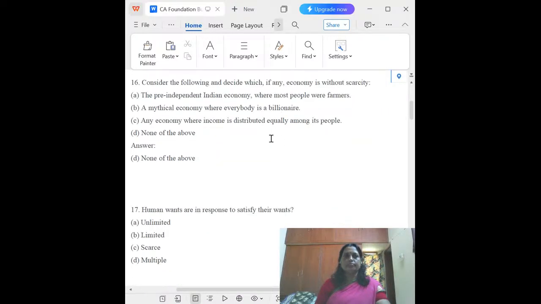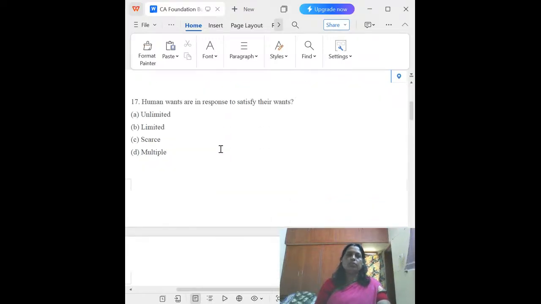The next one. Consider the following and decide which, if any, economy is without scarcity. An economy without scarcity is not possible. That is why "none of the above" is the answer. It could be a pre-independent economy, a mythical economy, or an economy where income is distributed equally among its people, but an economy without scarcity is not possible. That is why none of the above is the correct answer.